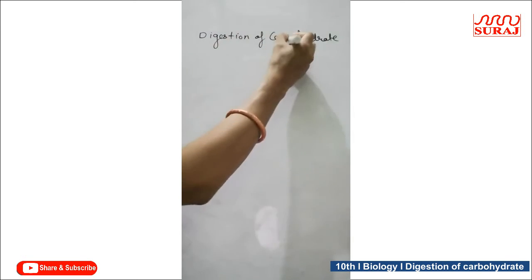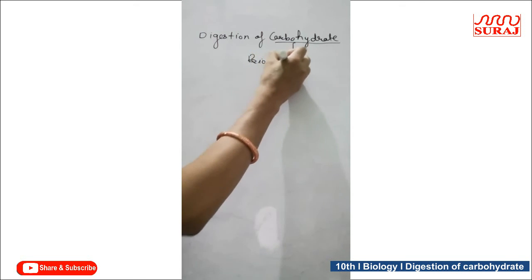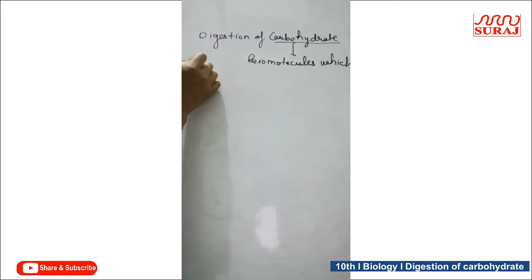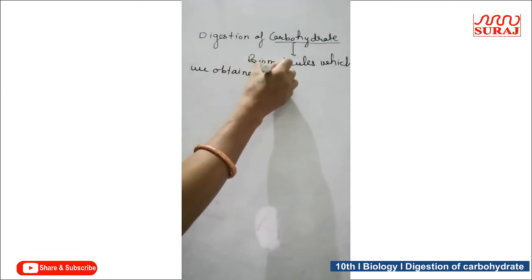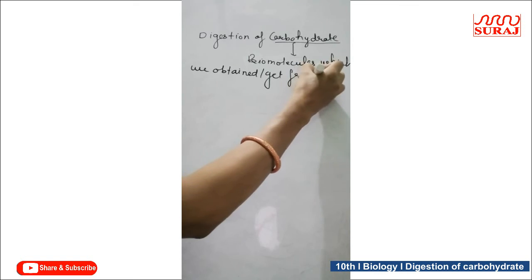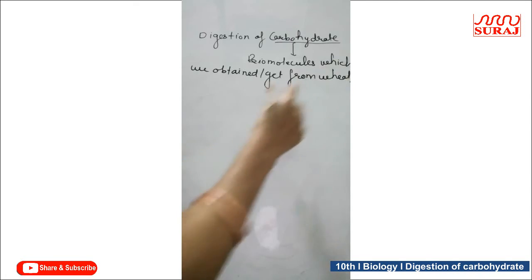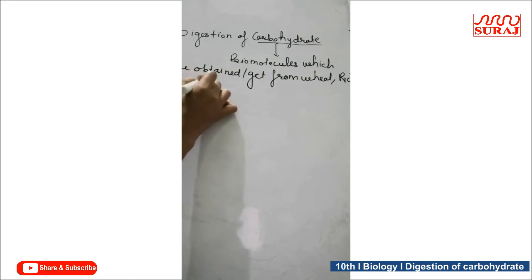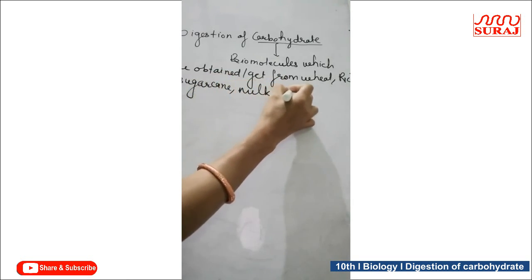As we know, carbohydrates are biomolecules which we obtain or get from wheat, rice, sugarcane, milk, potatoes.